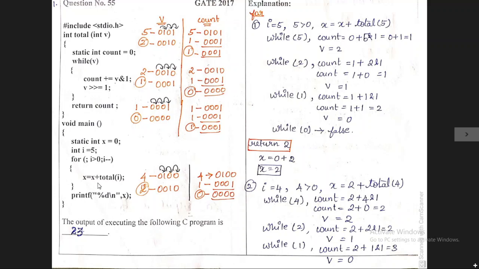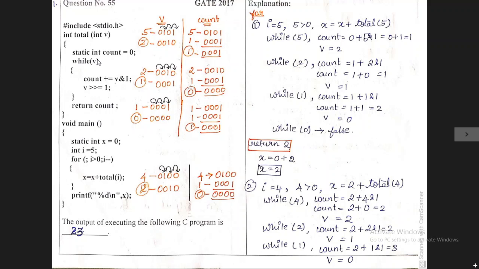x is equal to x plus total. That is what I have written. x is equal to 2 plus total of 4. Now the cursor is moved on to the user defined function total. Inside the user defined function we have a while function. First time